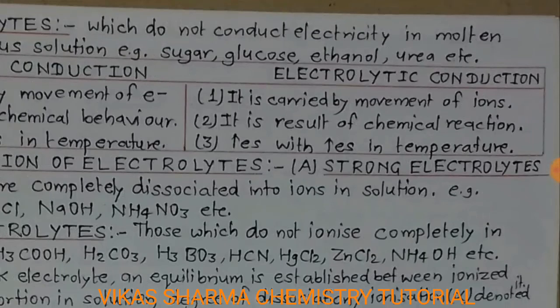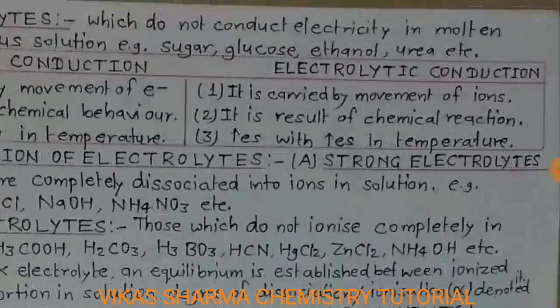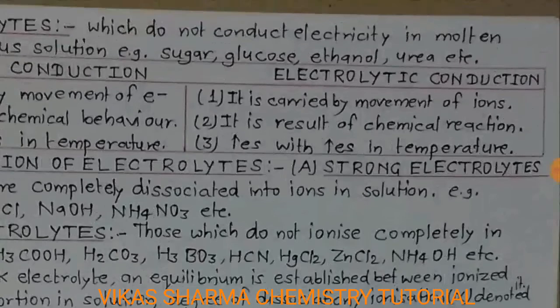Students, the third difference is the effect of temperature. Metallic conduction decreases with increasing temperature, meaning if we increase the temperature, conduction is decreased. But electrolytic conduction increases with increase in temperature, meaning it favors higher temperature. If we increase the temperature, electrolytic conduction is also increased.